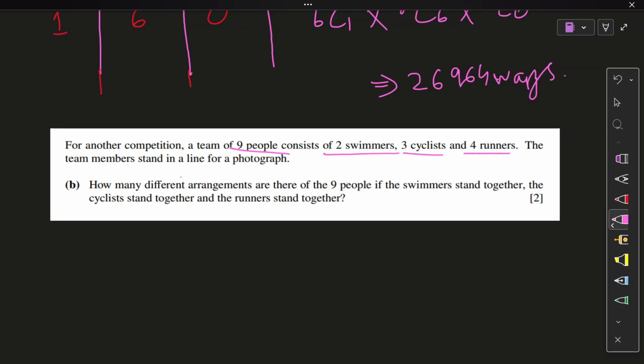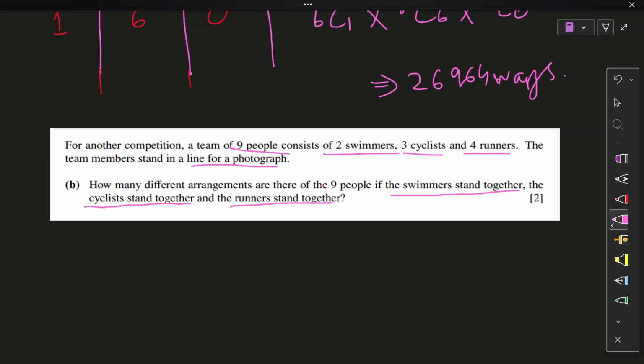Got it? The team members stand in a line for a photograph. How many different arrangements are there of the 9 people such that the swimmers are standing together, the cyclists are standing together and the runners are standing together?